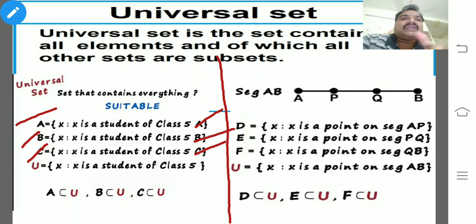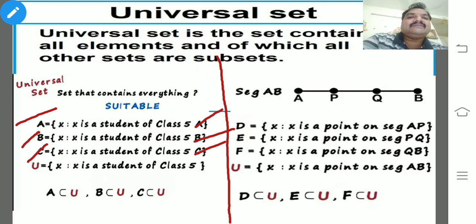So what about the 5th class children? The 5th class children are distributed into 3 sections: section A, section B and section C. Whereas if you want to talk about the entire 5th class students, it's nothing but the universal set. I hope you could understand.